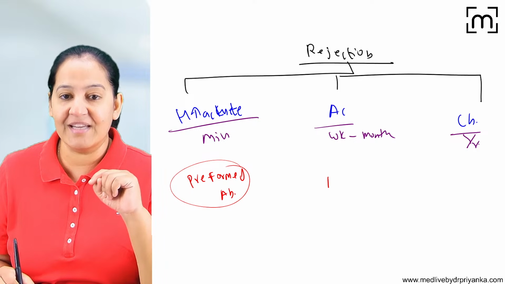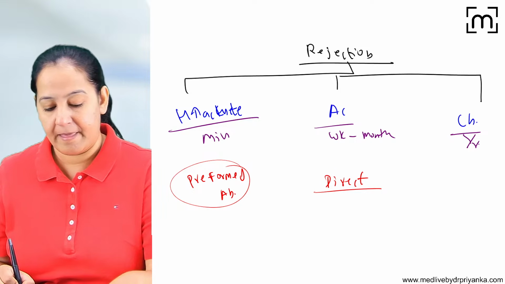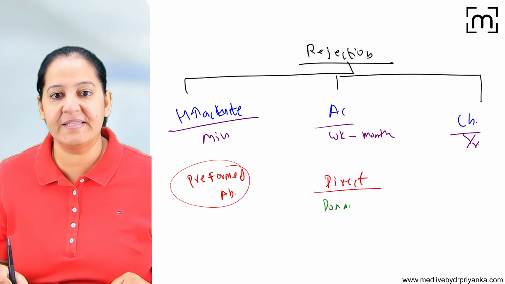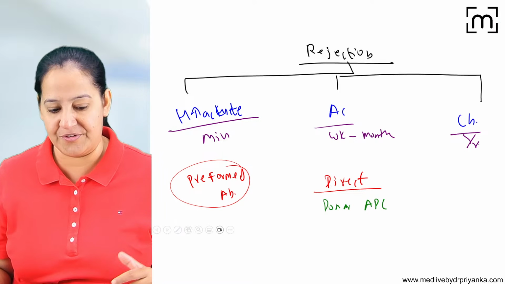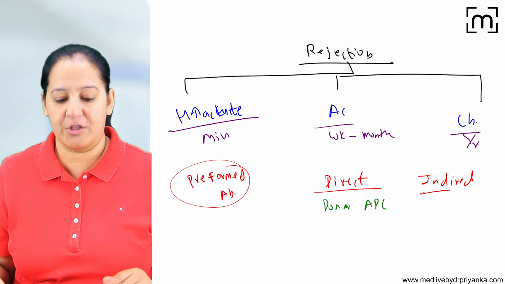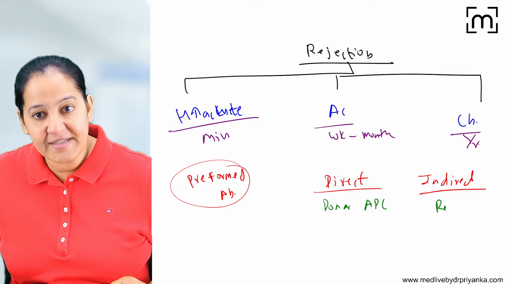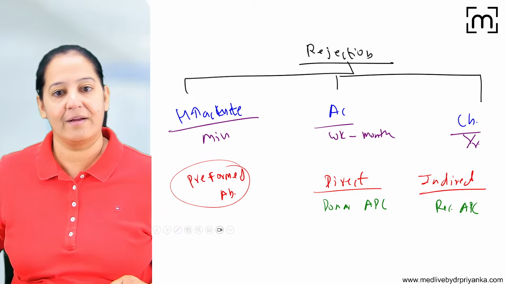For acute, the mechanism is the direct pathway. In the direct pathway, it's the donor APC that is doing the processing of the antigen, and this is responsible for acute rejection. And for chronic, it's the indirect pathway. In the indirect pathway, it's the recipient's APC that is doing the processing. So that is chronic rejection.